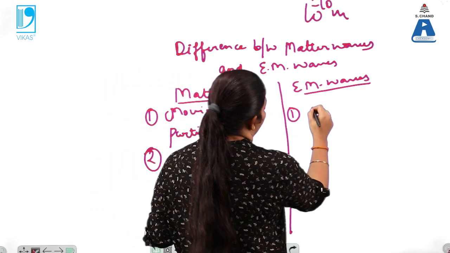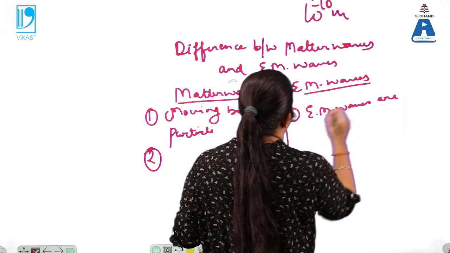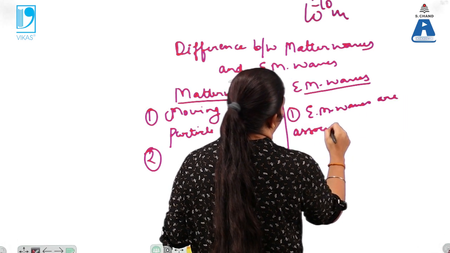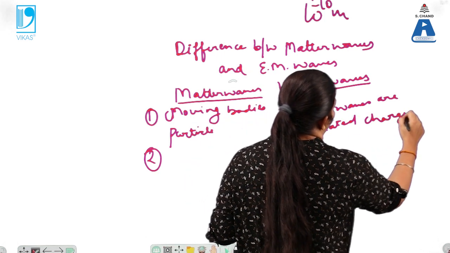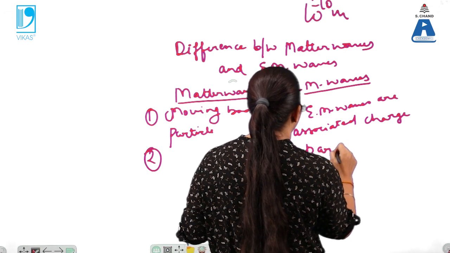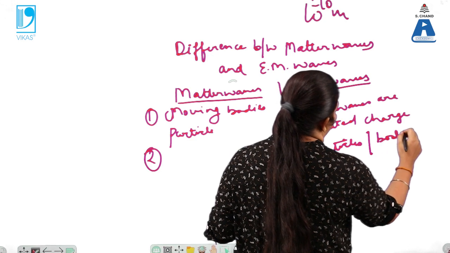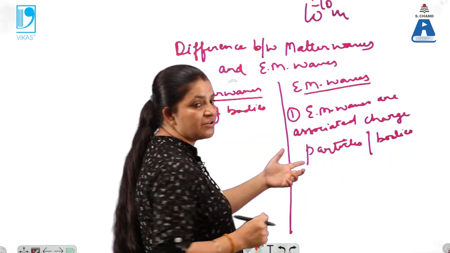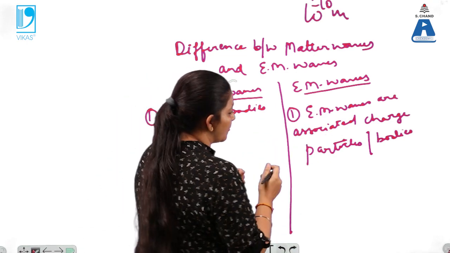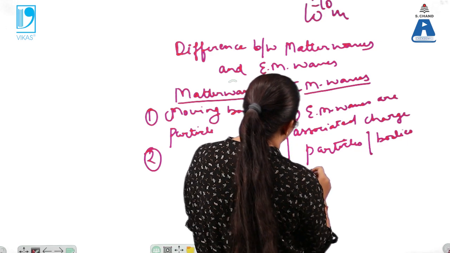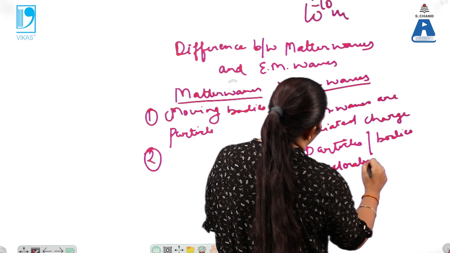Now what are electromagnetic waves? Electromagnetic waves are associated with charged bodies only, or you can say charged particles or charged bodies. Whether the charged particle is moving or not is not required over here. Or you can say these are associated with the accelerated charged particle.